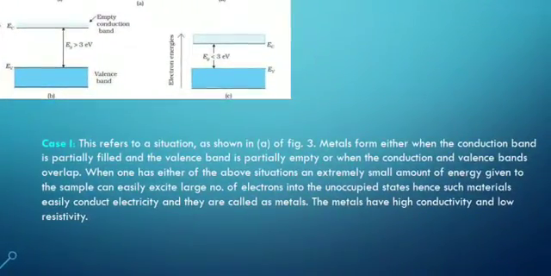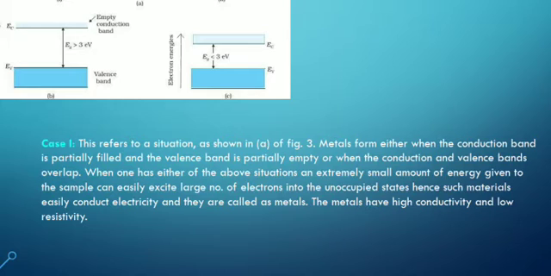Here we have seen the position of valence band and conduction band as if partially filled or overlapped. Okay, so metals form either when the conduction band is partially filled and the valence band is partially empty, or when the conduction and valence bands overlap.